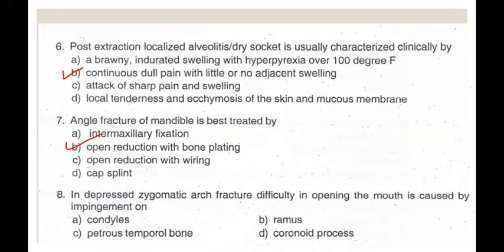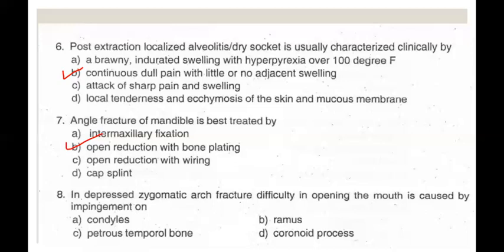ORIF by mini plates has become standard of treatment since the initial description of ideal lines of osteosynthesis by Champy. Historically, wires have been used in ORIF of angle fracture, but currently most angle fractures are managed with mini plates. IMF and cap splinting are closed reduction methods. All of them, including wiring, have limited indications and utility, if not completely outdated.